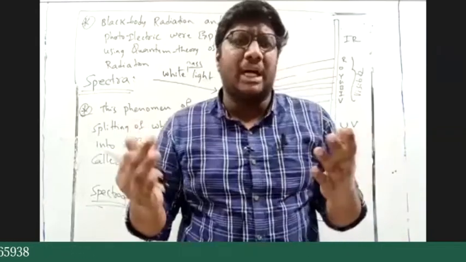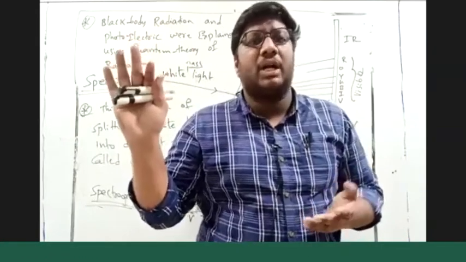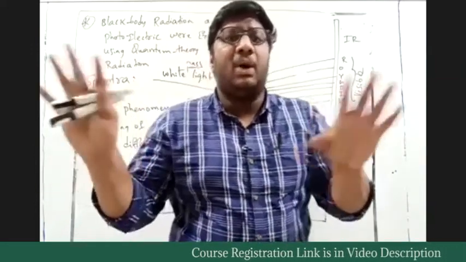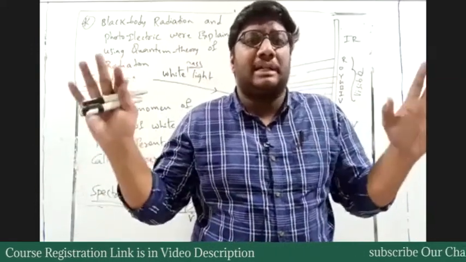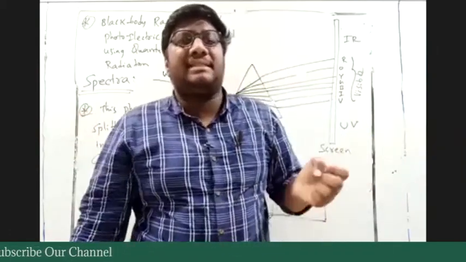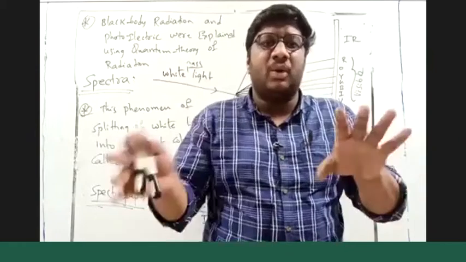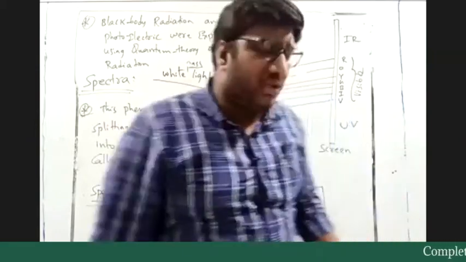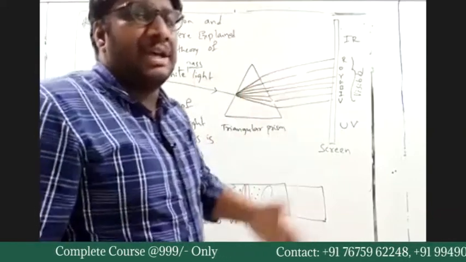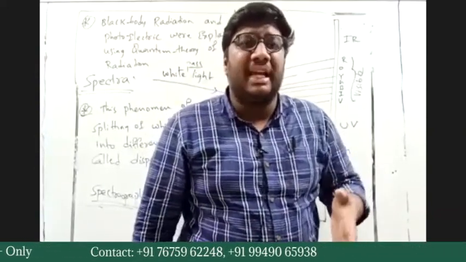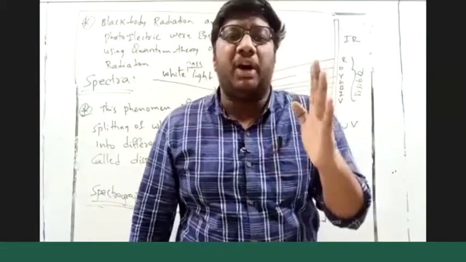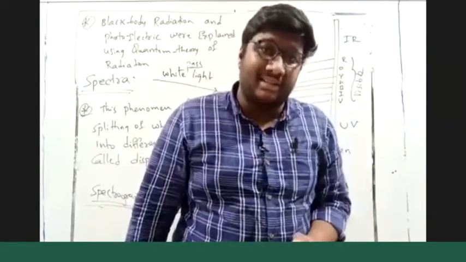So if we say I have two colors, on my right hand I have yellow color, on my left hand I have pink color. There is a boundary between these two colors. Yes or no? There is a boundary. They are not attached. But when you see the graph, there is no boundary. You cannot distinguish a boundary. You cannot say, from this point you have blue color, from this point you have yellow color. You cannot distinguish like that.